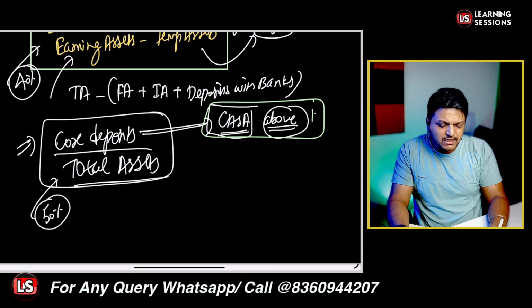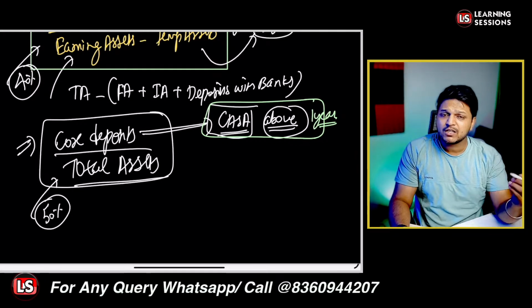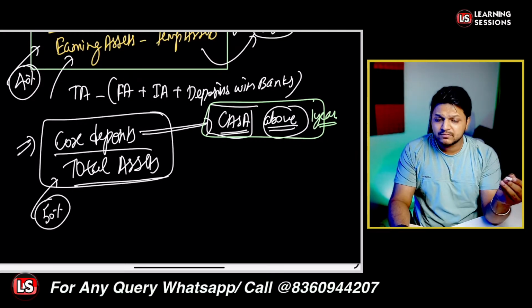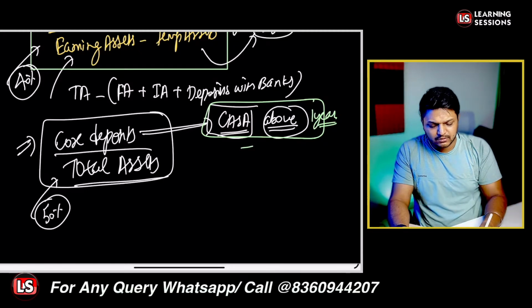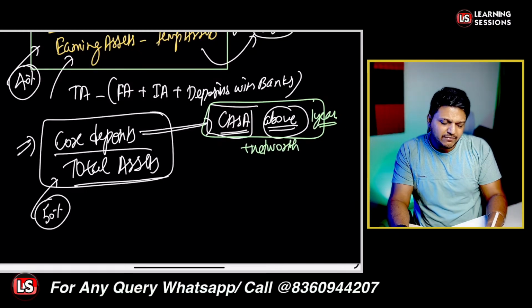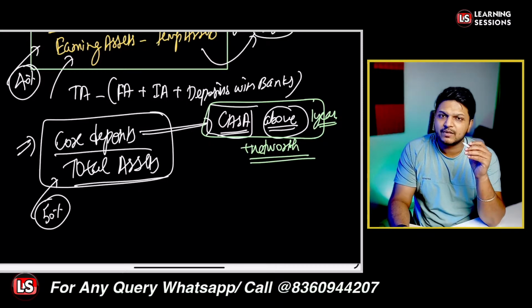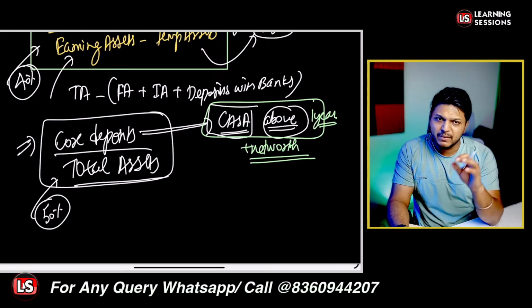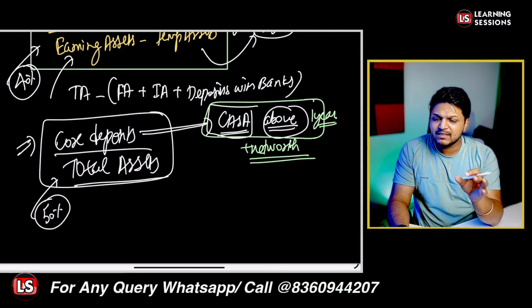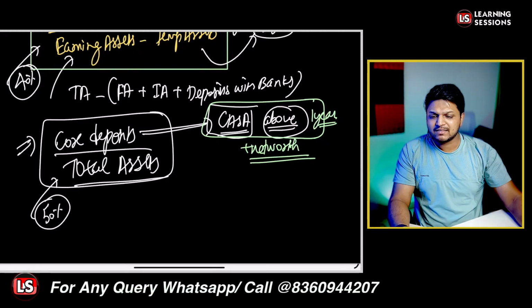So above 1 year, whatsoever current account saving account deposit the bank has, that is a core deposit of the bank. Plus net worth. Whatsoever net worth the bank is having, that is also a core deposit. So the sum of two things makes the core deposit. Is that clear?